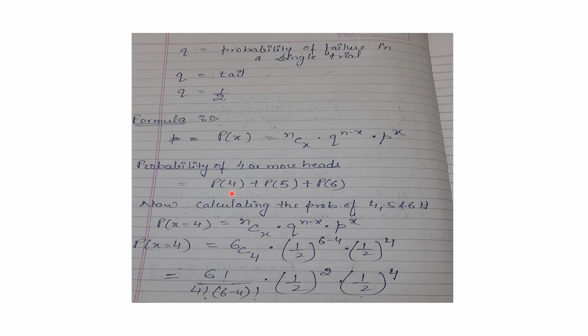So firstly we need to calculate the probability of 4 successes separately. Then we will move forward towards calculating the probability of 5 successes separately. Then moving towards 6, the probabilities of each success count will be calculated separately. Firstly, we will do all the calculation work for 4 successes, then for 5 successes, and then for 6 successes. After calculating the individual probabilities of 4, 5 and 6, at the end we need to add the probabilities of all those successes together.